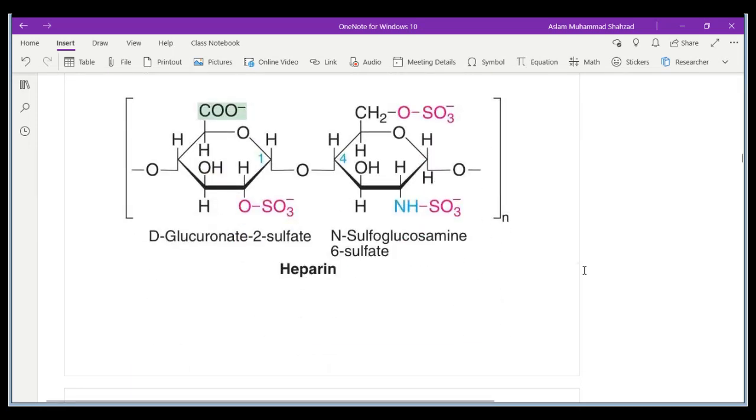So for example, this is a picture of heparin. It consists of glucuronate, and the source of glucuronate is glucuronic acid, which is present in the urine as well. The glucuronate is formed with the presence of sulfate molecule, and if you see the pink structure, let me draw and then explain to you.